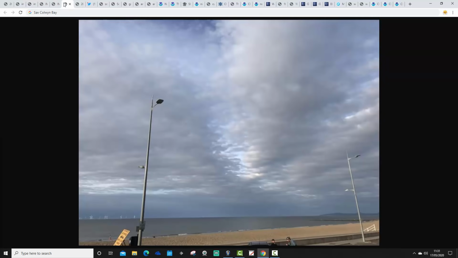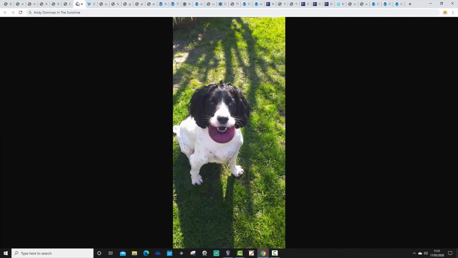Savvy went down to Colwyn Bay for the first time in a few weeks last night and took this picture of the Irish Sea. A nice, relaxing looking evening up there in Colwyn Bay. And this one's sent through by Andy, showing his dog Domino in the sunshine. I think Andy's in Shropshire. Andy's dog Domino enjoying the sunshine in Shropshire, looking very, very happy to be in the sun.